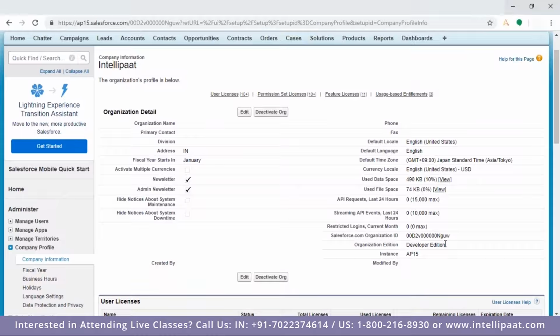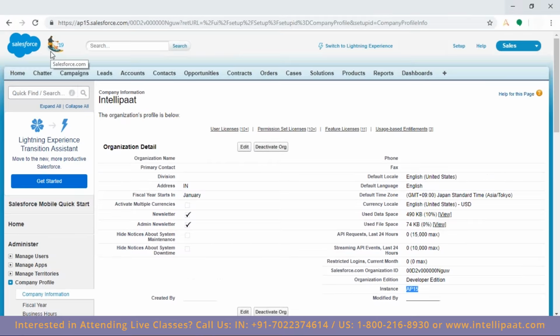I doubt this is the free account. No, in the free account you would not be getting this. Otherwise, you would be getting which release you are working with. So here it is showing you are having the developer edition. This is your instance where you are. So for this, nothing other than this logo.